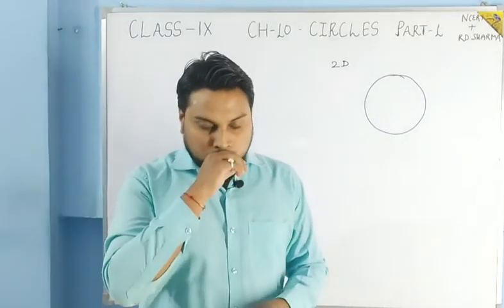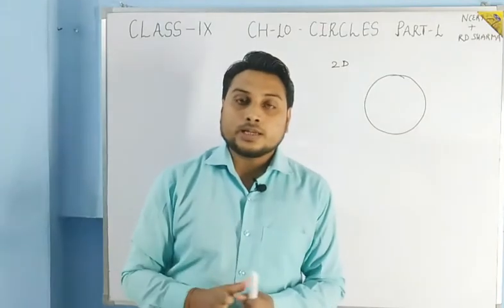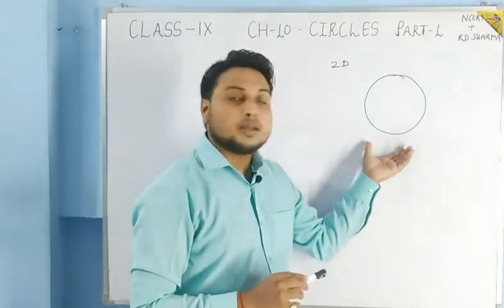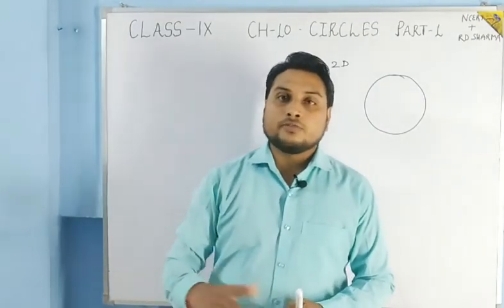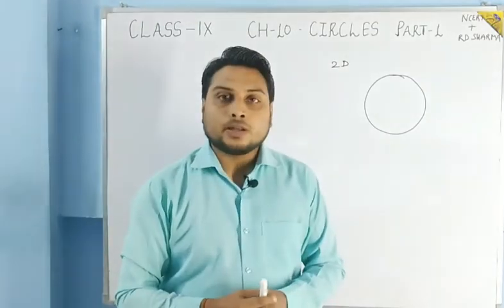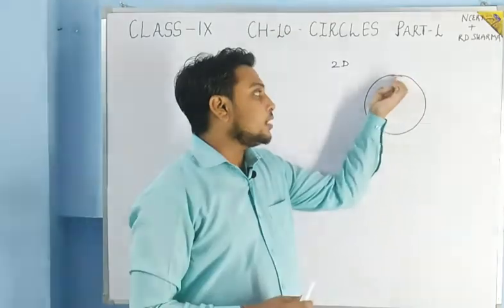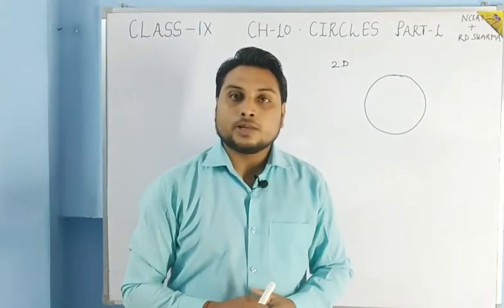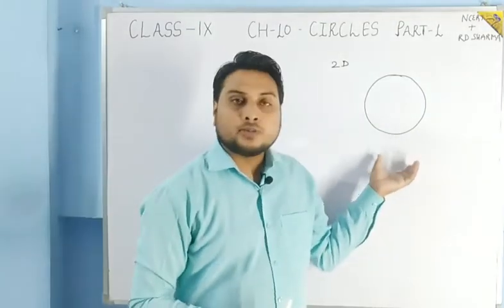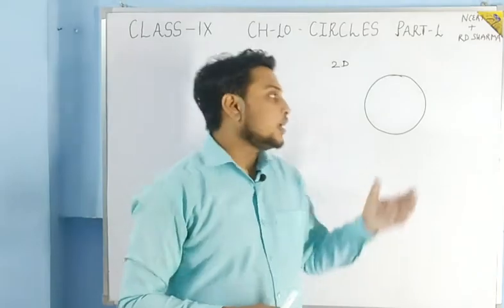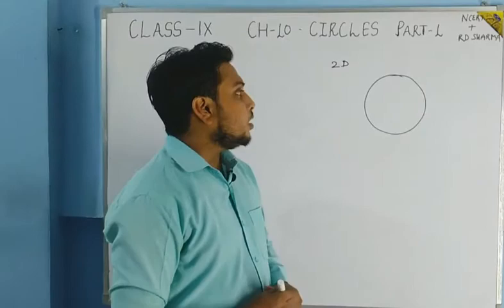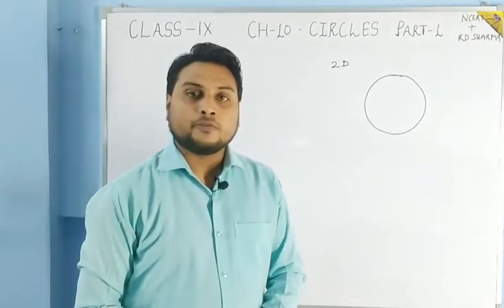The surface of a circular disc can be an example of a circle. The wheels of any vehicle are also round in shape, so that surface you can assume like a circle. So a circle is basically the shape which is round and flat. This is known as the circle. Now what definition can we give for a circle?